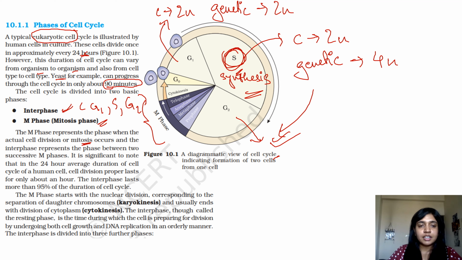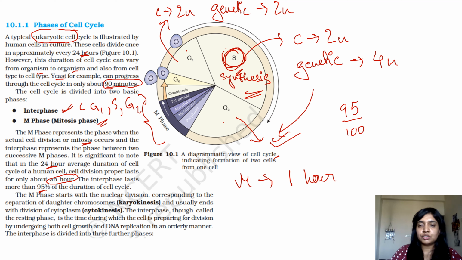Okay. It is significant to note that in the 24-hour average, cell division proper lasts only for about 1 hour. That means your M phase only lasts for about 1 hour, right? The interphase lasts more than 95% of the duration of the cell cycle. That means G1, S and G2 take about 95% of the total time. That is 95% of 24 hours goes into your interphase. Let me just write it down.